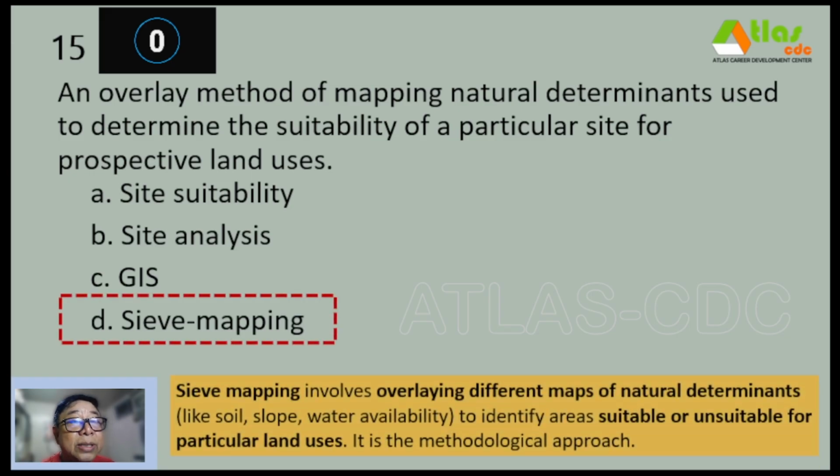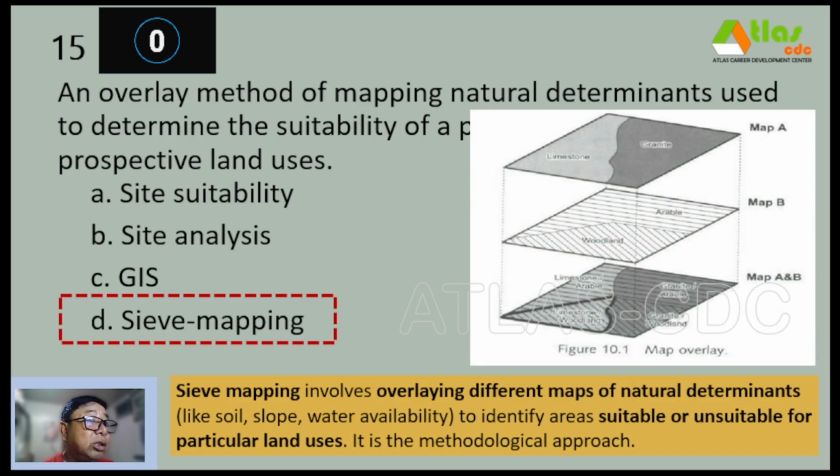So sieve mapping involves overlaying different maps of natural determinants like soil, slope, water availability to identify areas suitable or unsuitable for particular land uses. It is the methodological approach.